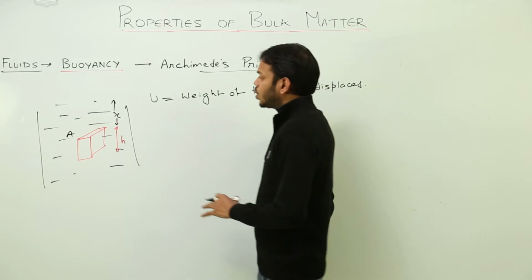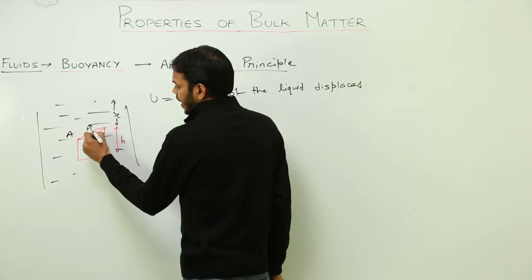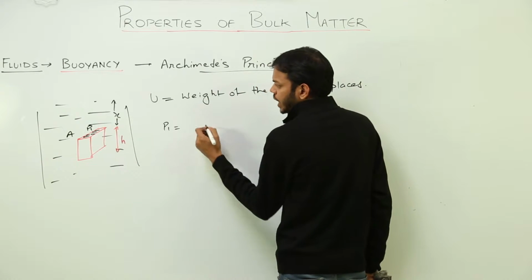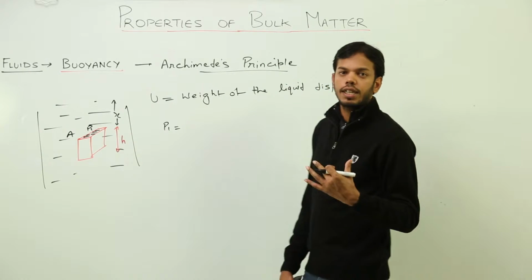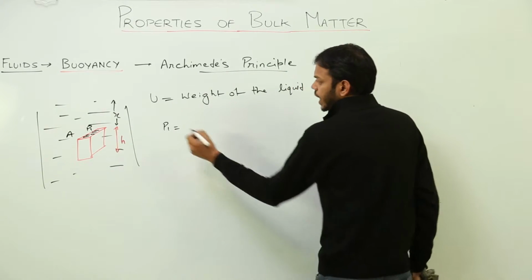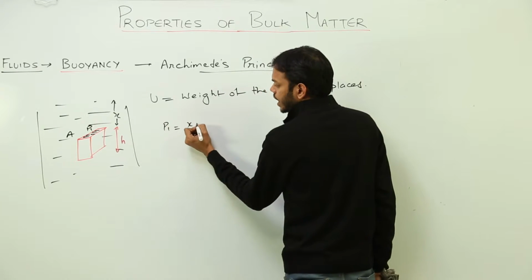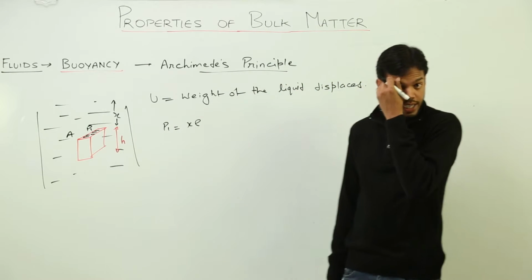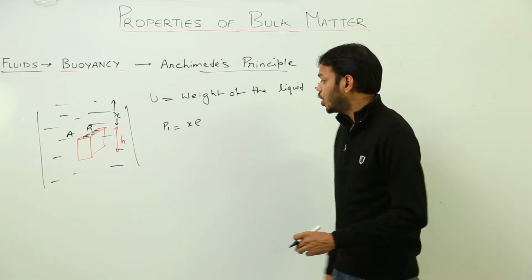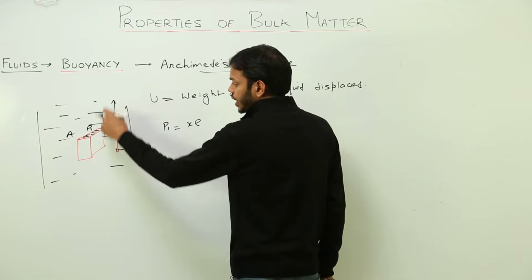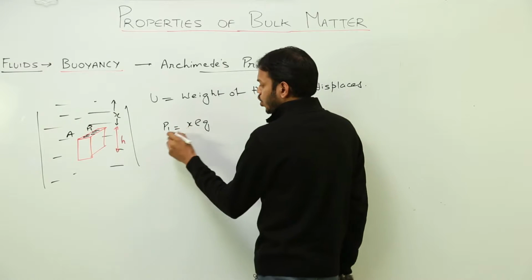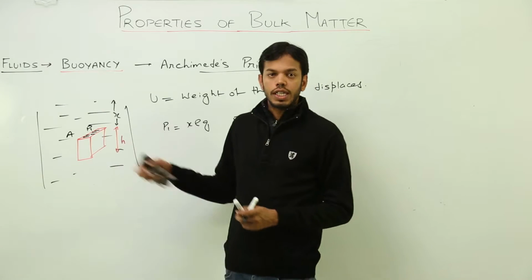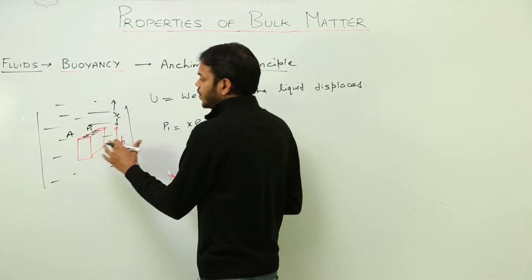So if I talk about the pressure P1 experienced by this face, P1 would be what? We have already studied the formula of pressure inside a fluid, which is h rho g. h is the height, which is x in this case, and rho is the density of the fluid, not the density of the body in this case. It is equal to the density of the fluid, because we are talking about pressure at this point inside the fluid. So P1 is x rho g, right? So according to this pressure, what will be the force F1 which is acting on the top face?